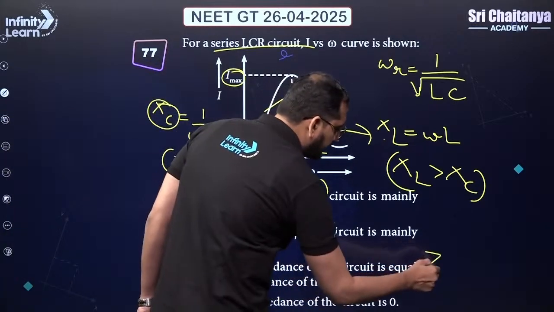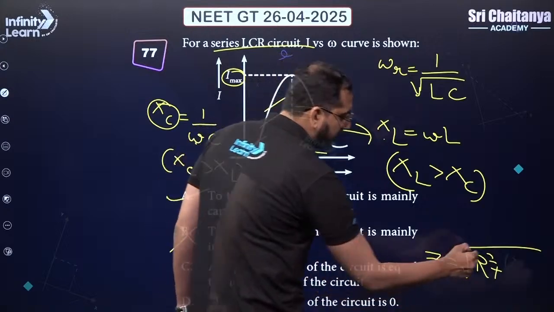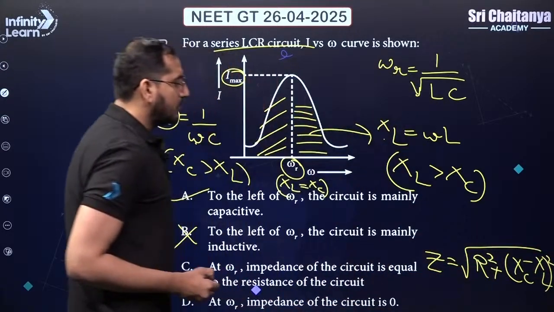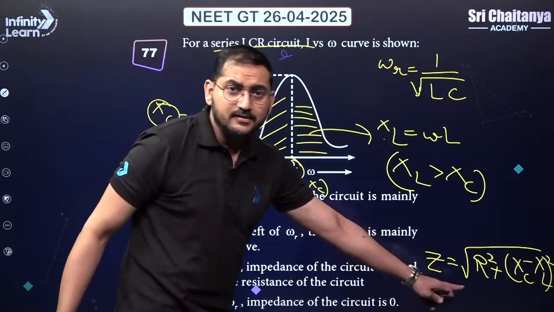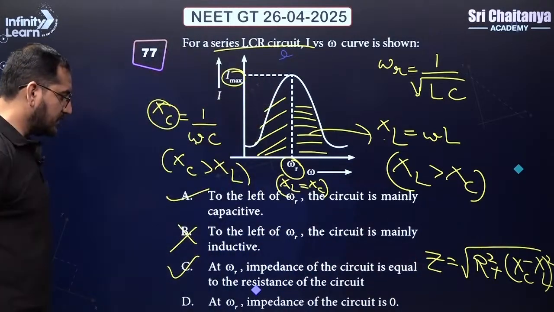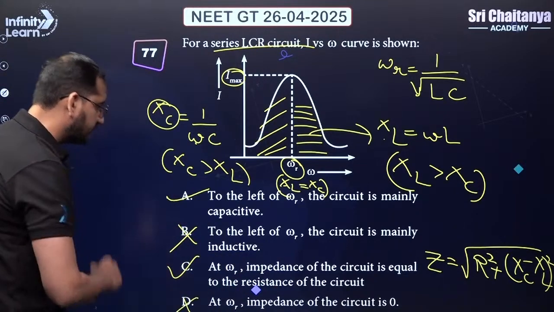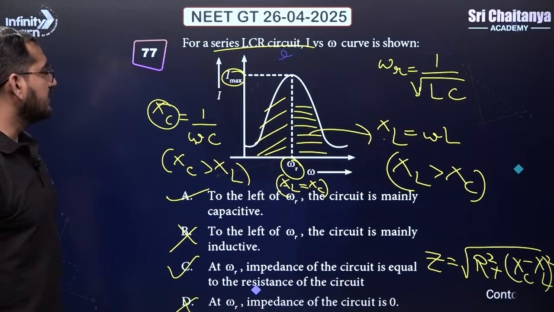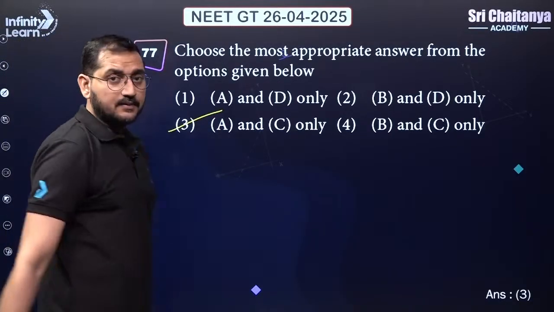Yeah, right. We know Z is equal to square root of R square plus XC minus XL whole square. So at resonance, XL and XC are same. Substitute the value, you will get Z equal to R. C is the true statement. At omega, impedance of the circuit is 0. No, it depends on the value of R also. So A and C will be your correct answer. Option 3 is the correct one.